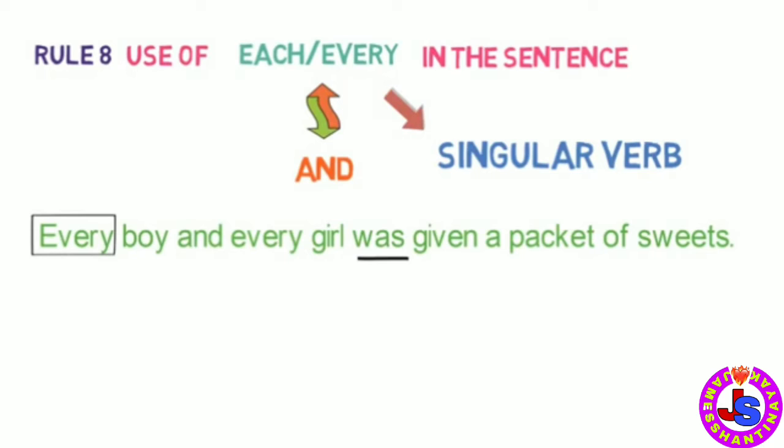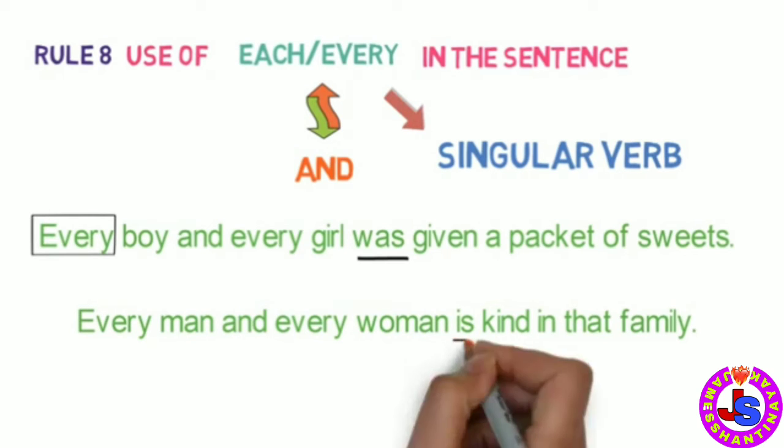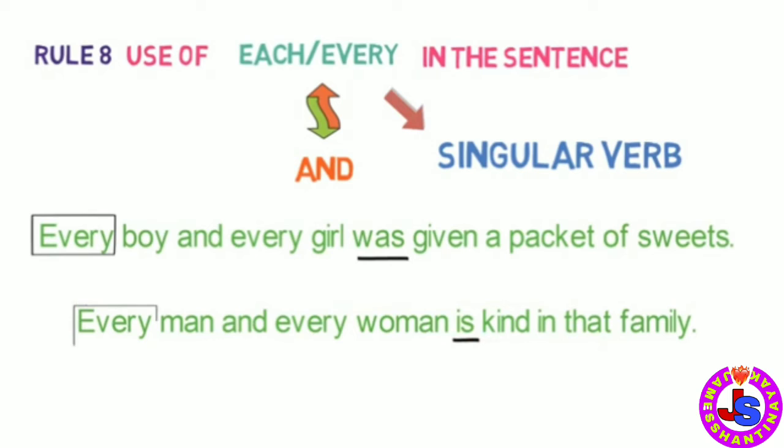Let's look into one more example of this kind. Every man and every woman is kind in that family. Here we have used is because the word every is used in the sentence. So this is rule number 8. Two nouns qualified by each or every, even though connected by and, require a singular verb. Let's look into the next rule.